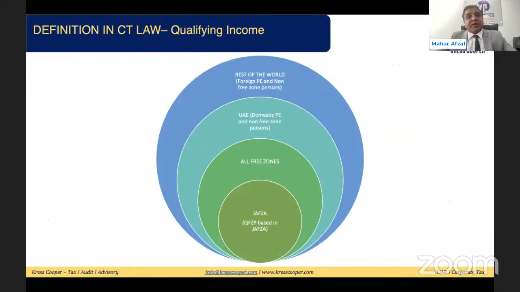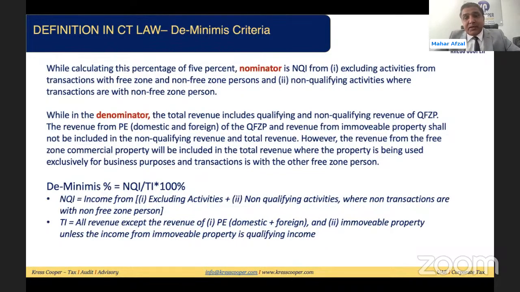Now we are proceeding further. We are discussing the qualifying income. In the qualifying income, as given in a previous slide, there are excluded activities, qualifying activities, domestic PE, foreign PE and immovable property. We will discuss all these things one by one.